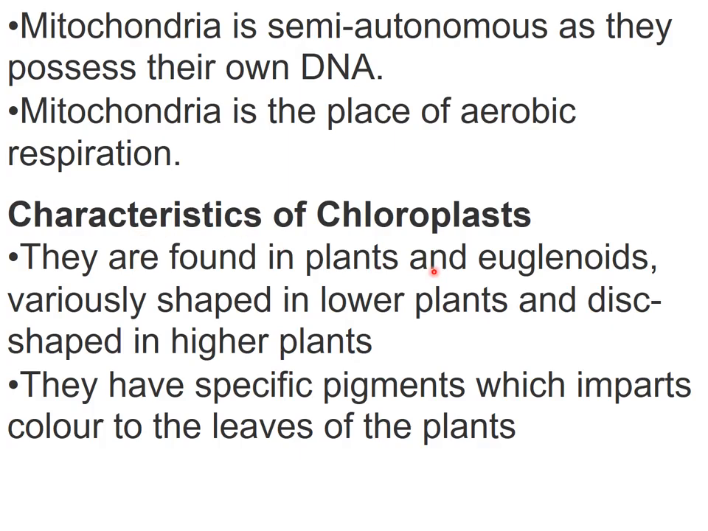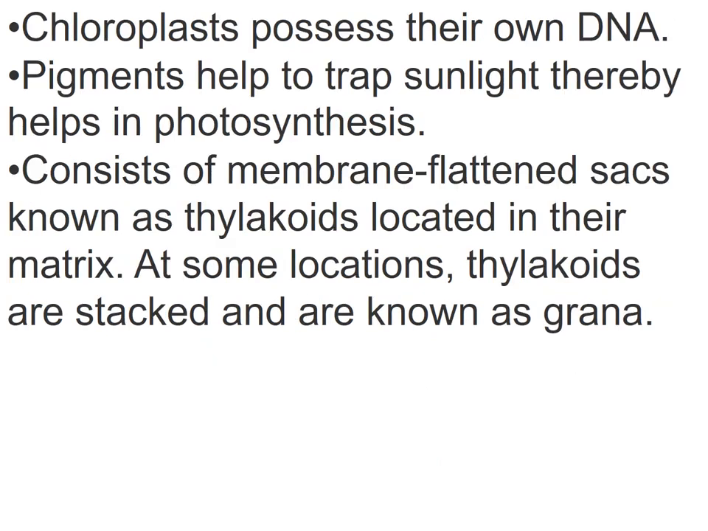Next is the characteristics of chloroplast. Chloroplasts are found in plants and euglenoids. These are of various shapes in lower plants and disc shaped in higher plants. They have specific pigments called chlorophyll, which imparts color to the leaves of plants. Chloroplasts possess their own DNA like mitochondria. Chlorophyll helps to trap sunlight, thereby helping in photosynthesis.